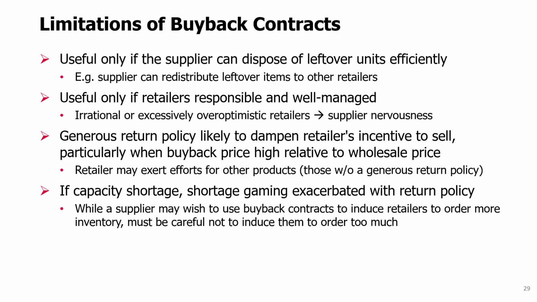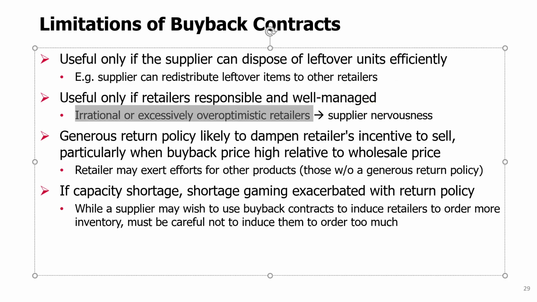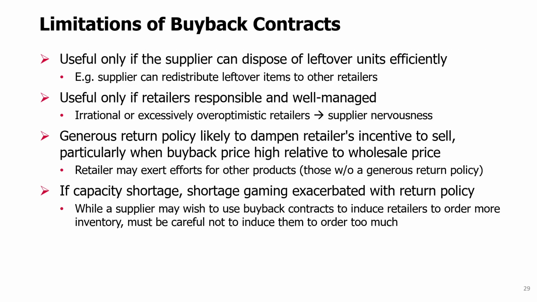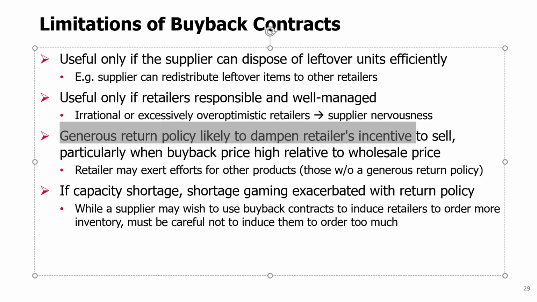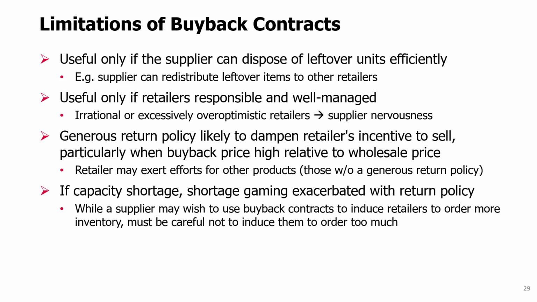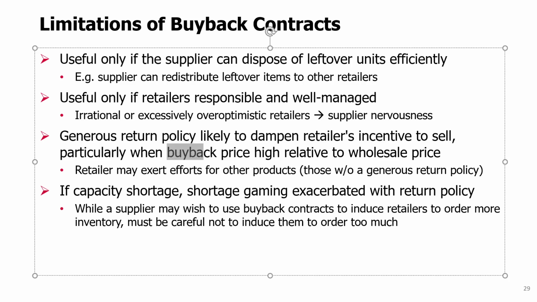For example, if you had an irrational or excessively optimistic retailer that orders maybe double the optimal supply chain quantity, optimal order quantity, then this can create a lot of nervousness for the supplier because the supplier might now be at the risk of paying a very high buyback price for a very large quantity. Also, this generous return policy is likely to dampen retailers' incentive to sell, especially when you saw a buyback price that is very high relative to the wholesale price.